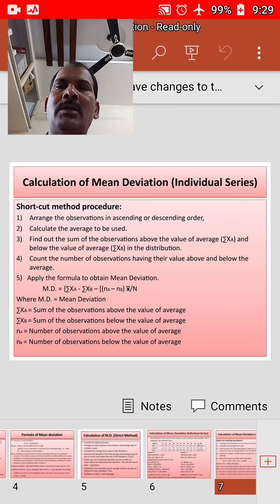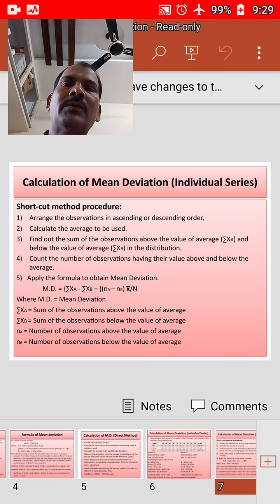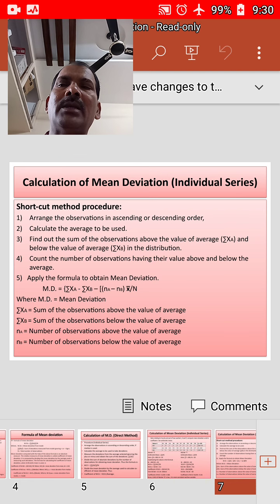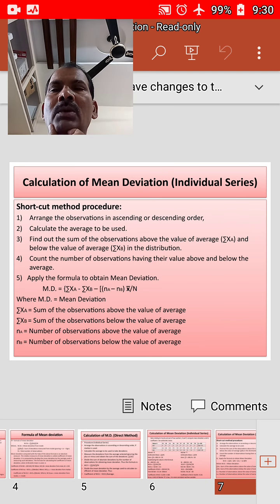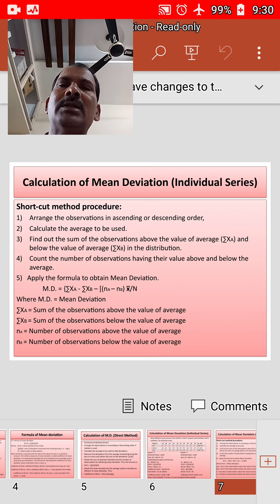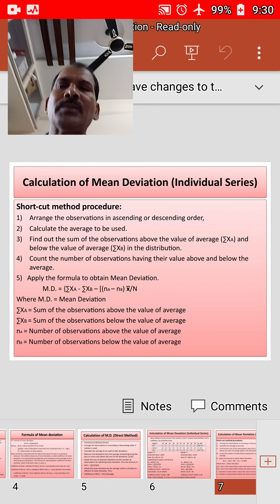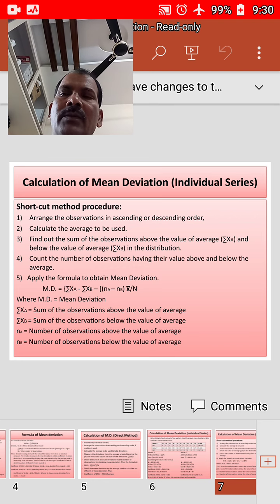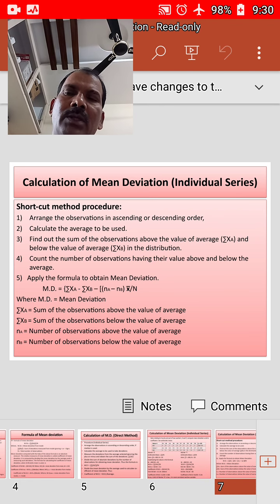In order to apply the formula, mean deviation is equal to sum of XA minus sum of XB minus, in brackets, NA minus NB times the average, X bar, divided by N. X bar is nothing but the average, where MD is equal to mean deviation, sum of XA is the sum of the observations above the value of average, sum of XB is the sum of the observations below the value of average, NA is the number of observations above the average, and NB is the number of observations below the average.